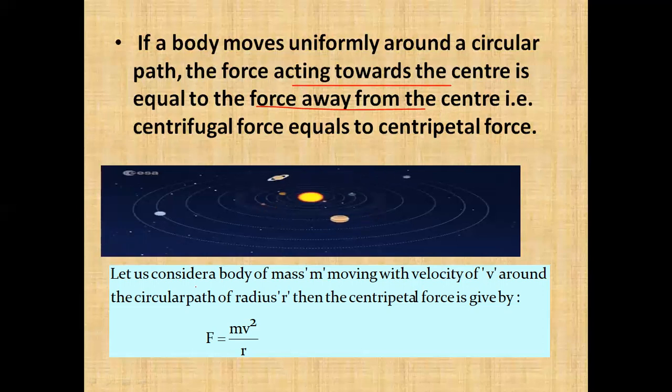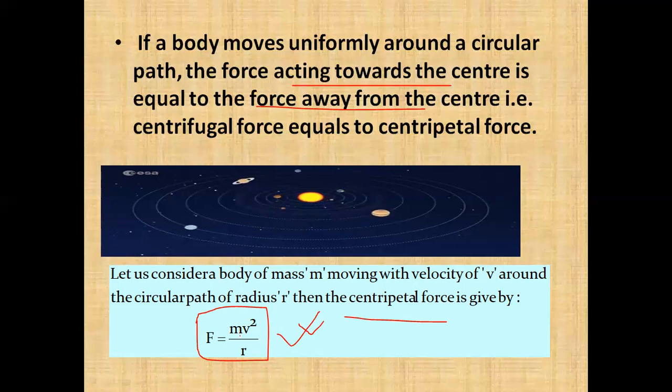Let us consider a body of mass m moving with a velocity of v around a circular path of radius r. Then the centripetal force is given by the formula F = mv²/r. We calculate the centripetal force and the centrifugal force also. Both can be calculated by this formula, that is F = mv²/r.